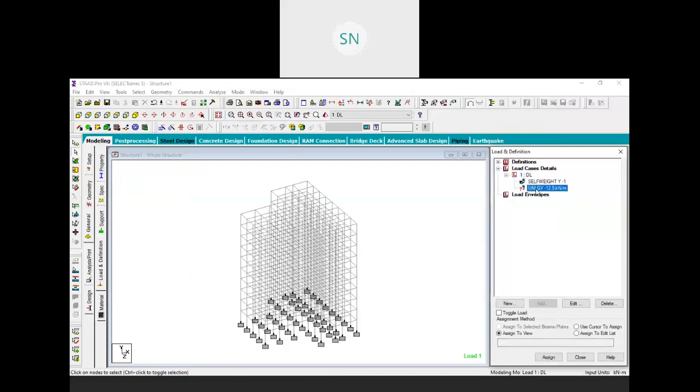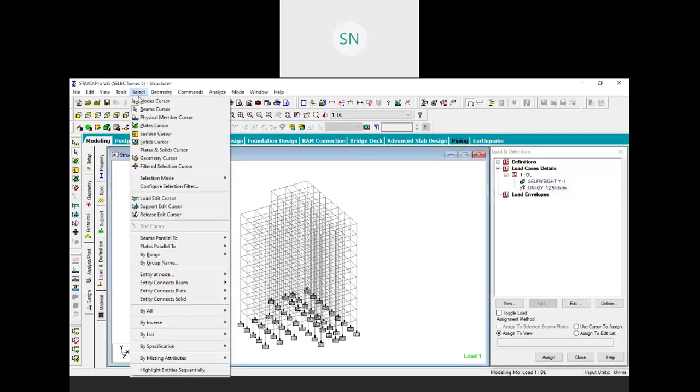And this load we only want to assign on horizontal members, that means beams, not on the columns. So how to select them? To select them, we have some kind of selection tools also. So first select your load, go to the selection, and here we have a selection tool.